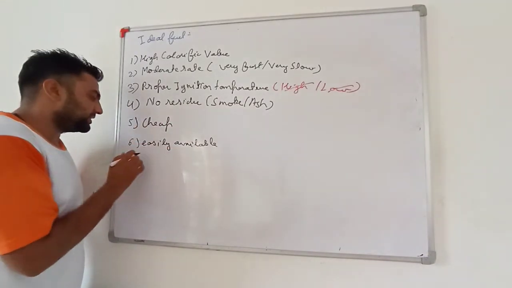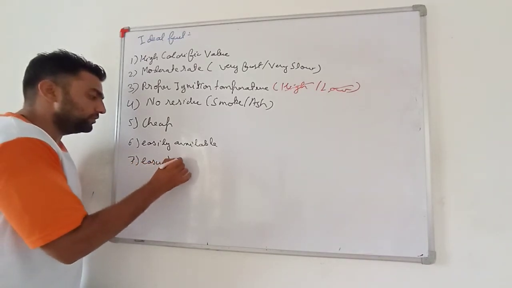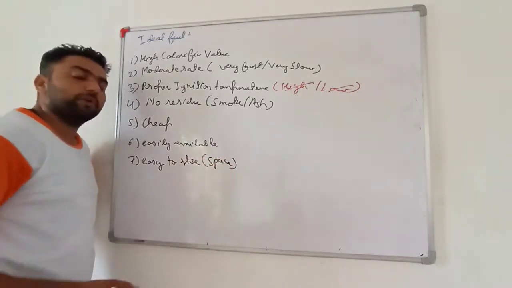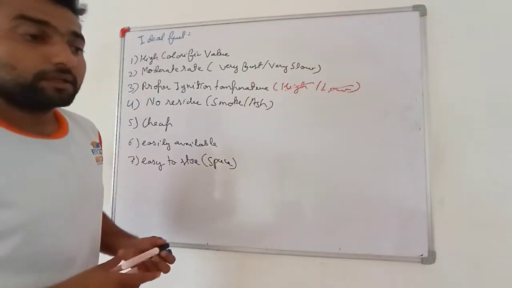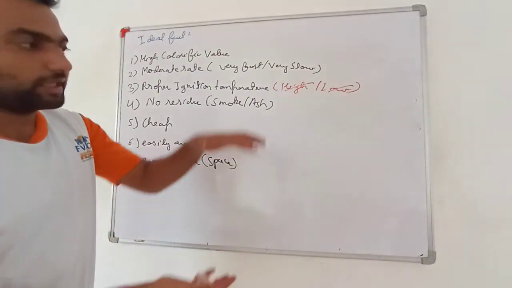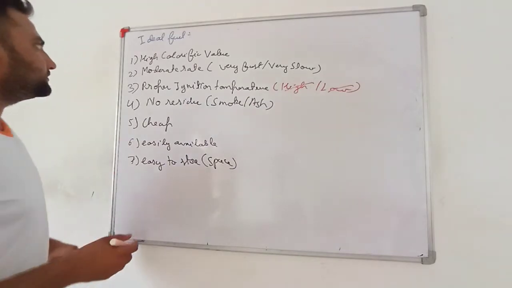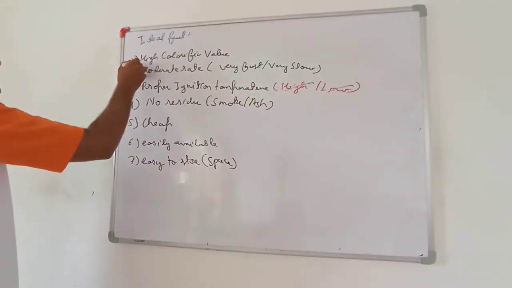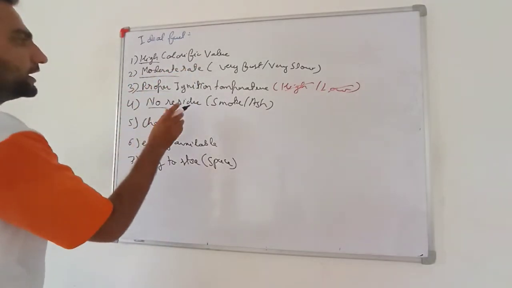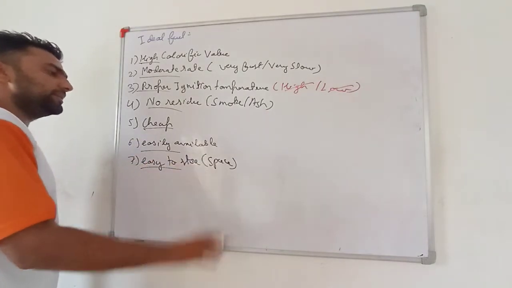It must be cheap, easily available, and easy to store, and it must not consume too much space. As you might have seen in villages, in front of houses, in a large area, wood is being kept. But in our house, we can very easily keep the LPG cylinder. So, very important: an ideal fuel is a fuel which has a good calorific value, a moderate rate of burning, and a proper ignition temperature. It must not produce any residue. It must be cheap, easily available, and easy to store.